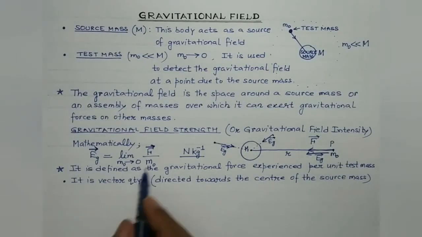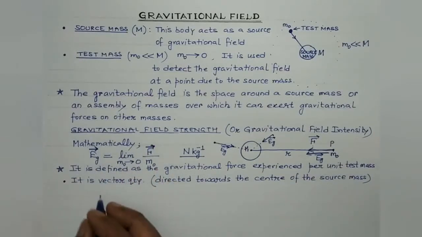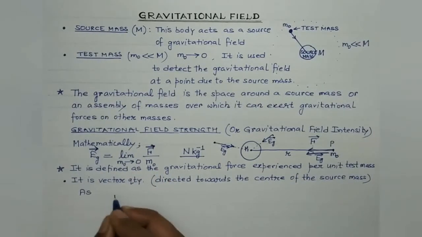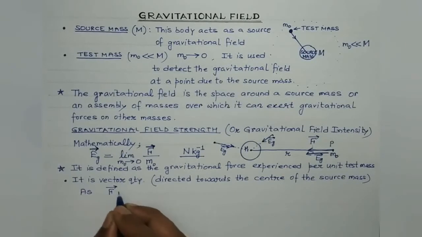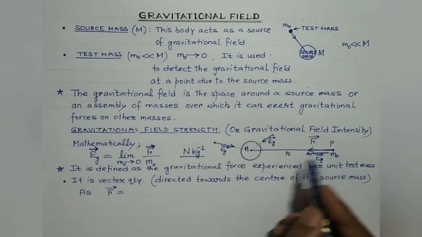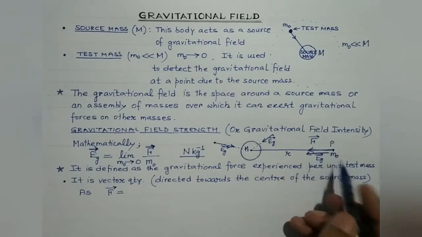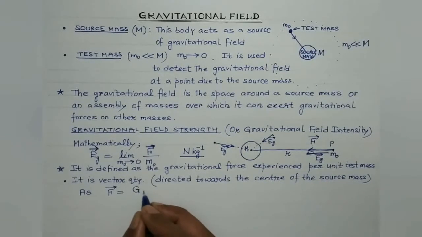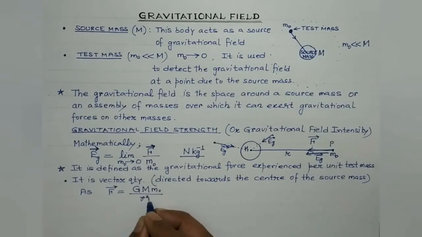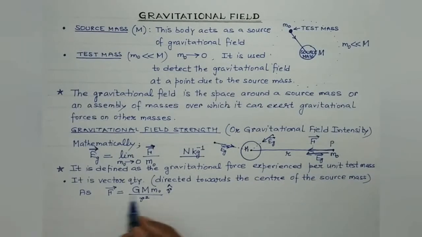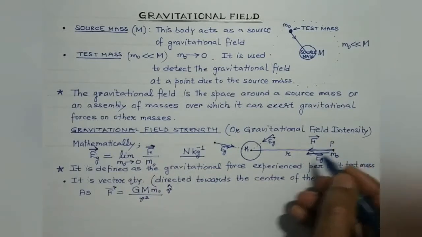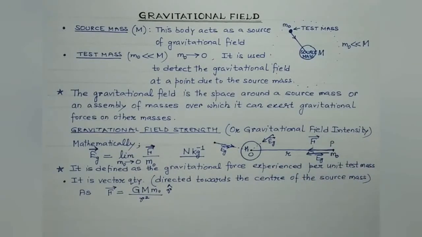right? Now let's evaluate this expression. We know that the gravitational force between these two bodies of masses capital M and M naught would be given by, we are aware of Newton's universal law of gravitation, G M M naught divided by R square. And this is R cap, unit vector, right? This represents the direction of F vector, which is along this direction from P to this particular point O.